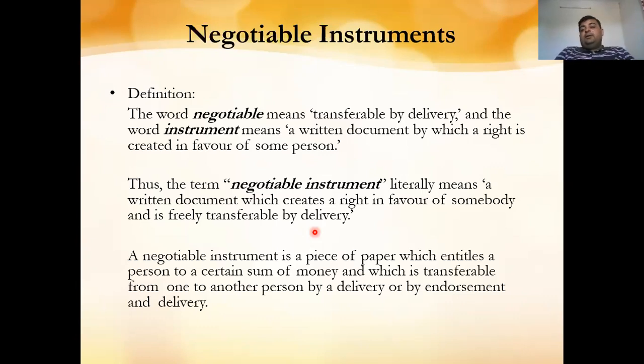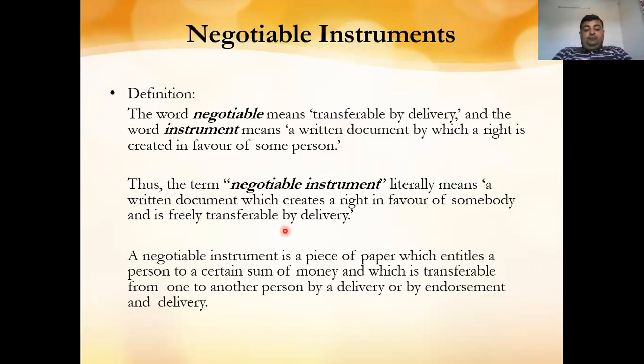Now, if the bill is freely transferable, the trade system or the banking institution which has discounted the bill has the right to take the money from the person who has signed the bill. It is freely transferable from one person to another, that is from the seller to the trade system or to the banks, and the bank has discounted that bill and paid the seller. Now the bank has the right to recover the amount of the bill from the debtor of the seller. So it literally means a written document which creates a right in favor of somebody and is freely transferable